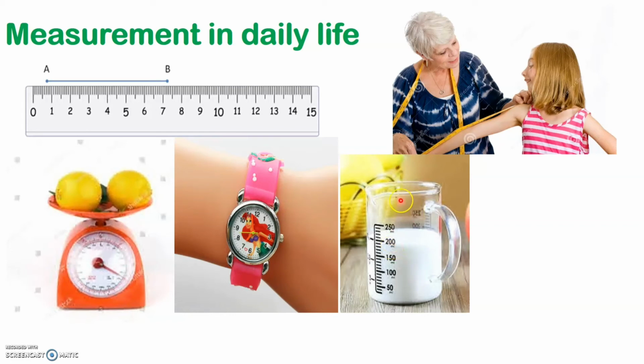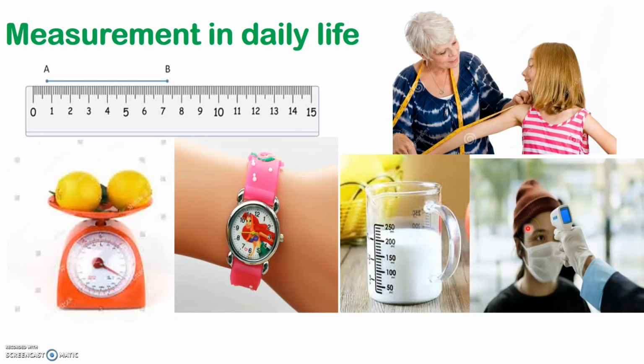So for example, this is a jar that has a measurement up till 250 ml. But we have filled this jar with milk only up till this mark 200. So we say that the volume of liquid in this jar is 200 ml. So milk that is filled in this jar, or the amount of milk filled in this jar, is 200 ml. So we can use a measuring cylinder to measure liquids. Now we all know that we can use a thermometer to measure temperature. So these are the various measurements that we do in our day-to-day life.